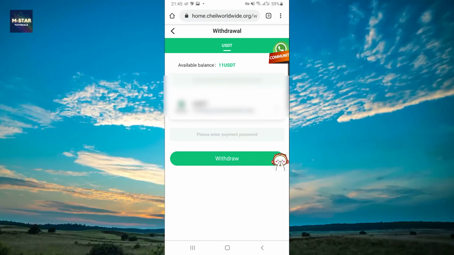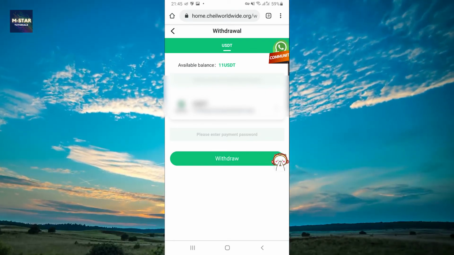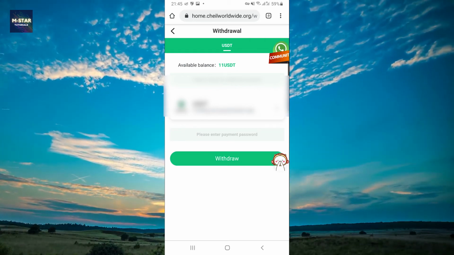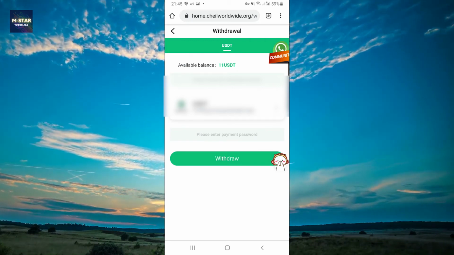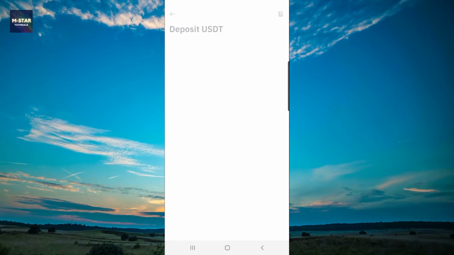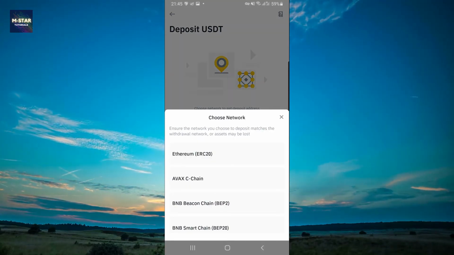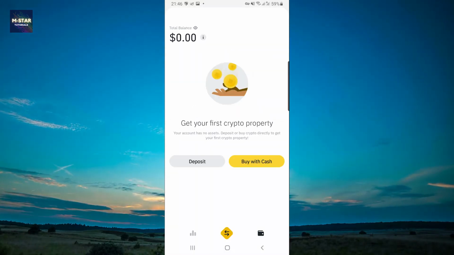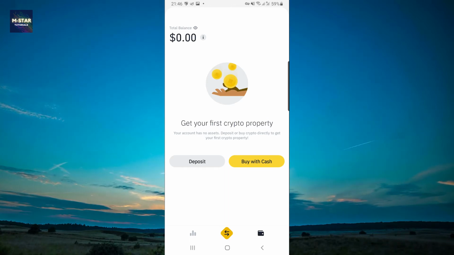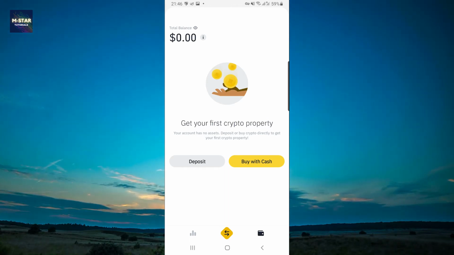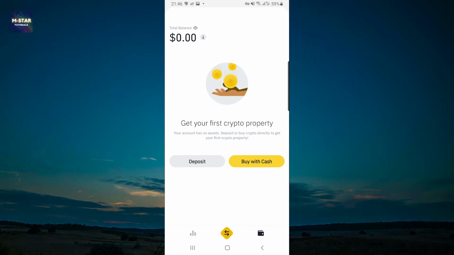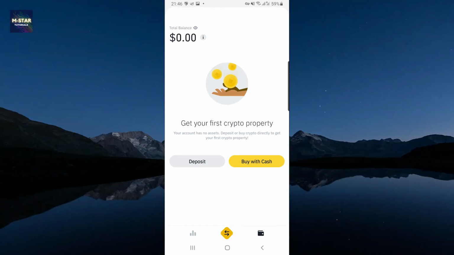Okay, now once I have withdrawn this, here you're going to see that your balance has been deducted. If you're a free member like me, the limit is only 10 Tether, which is equal to $10. And once I head here to the USDT on the Binance app, I'm going to be able to shortly see the amount that I deposited. If you do not see it immediately, then that means that the network has to confirm it, and then you're going to have this payment received here in your wallet on Binance or any other exchange where you have your crypto wallet.